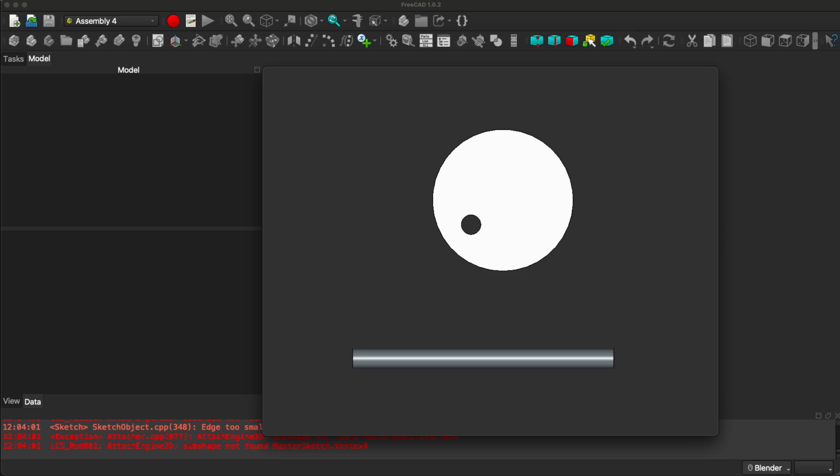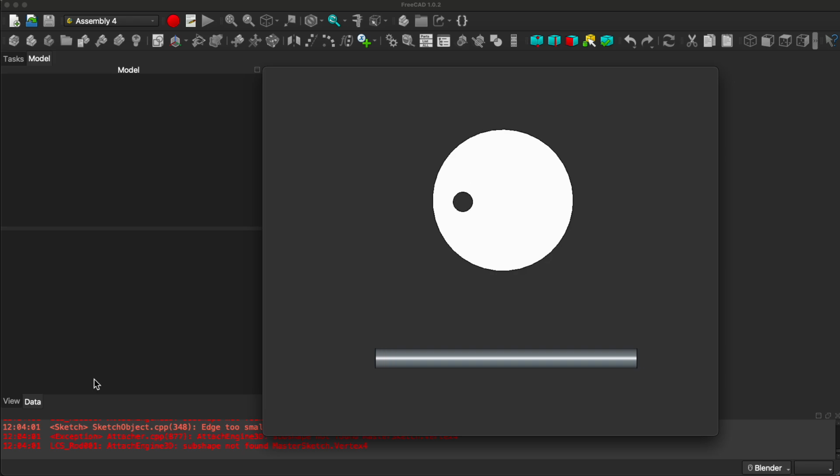Hello, my name is Howard Milano, and today I'm going to show you something in Assembly 4 in FreeCAD version 1.02. Specifically, I'm going to show you how to do two different movements at the same time, a circular and angular movement and a linear movement. This is what it's going to look like at the end. Here's a little movie.